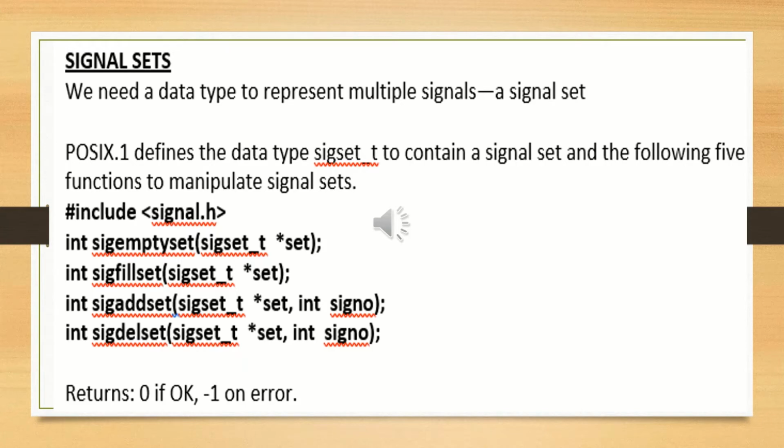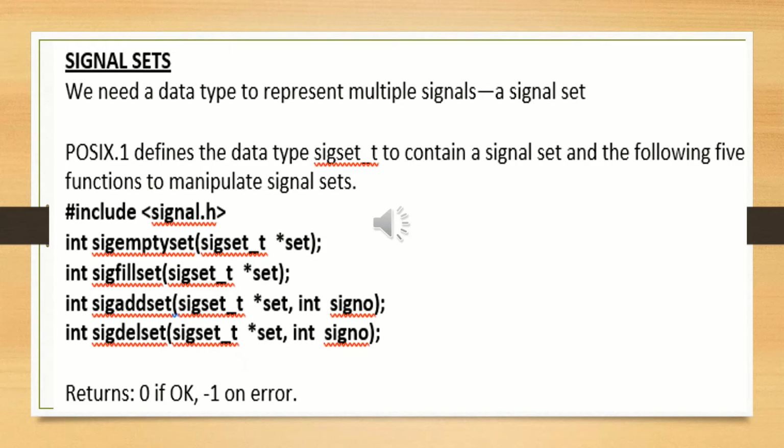Here we discuss another signal set function, sigismember, which takes a constant signal set pointer and an integer signal number. It returns 1 if true, 0 if false, and -1 if an error is generated.